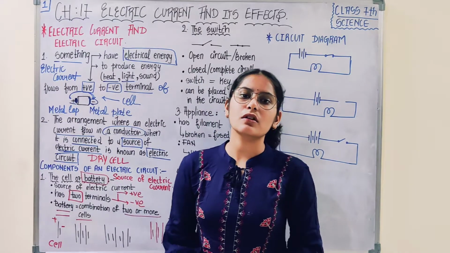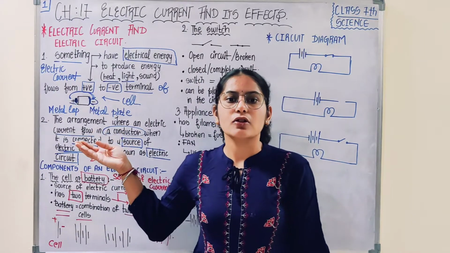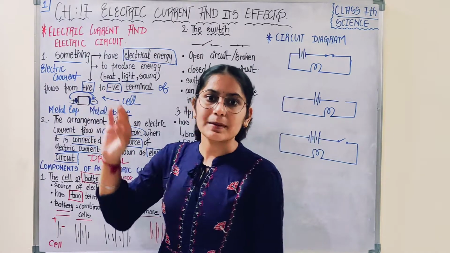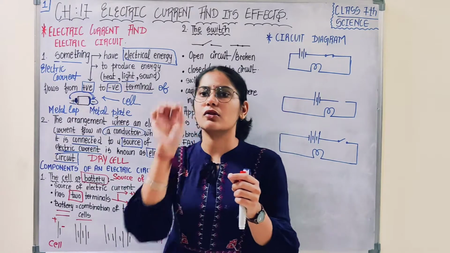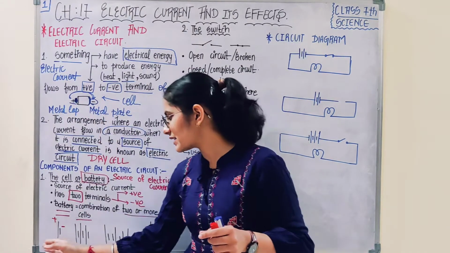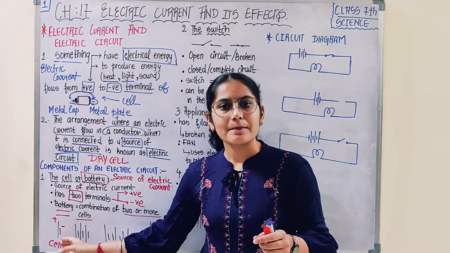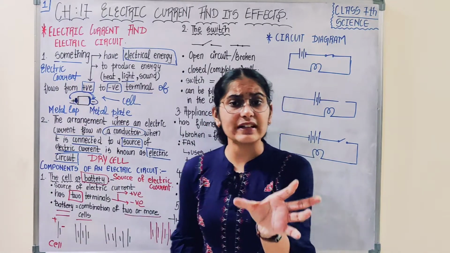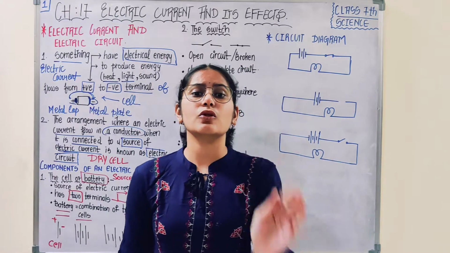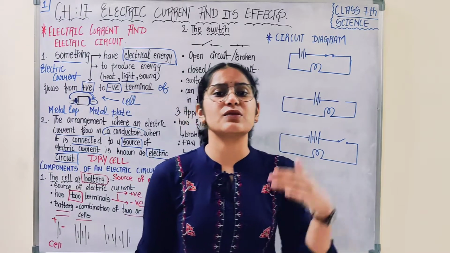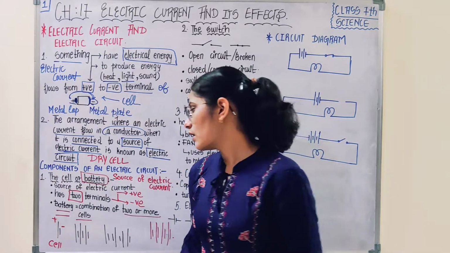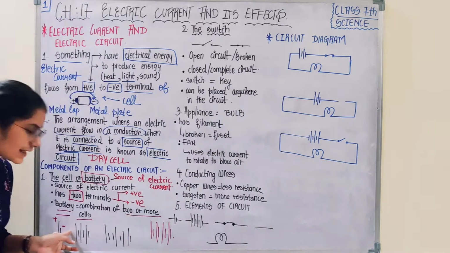While drawing a circuit diagram, you wouldn't always include the full drawing of a cell. It would be cumbersome and very difficult to always draw the cell like this. So it is very easy to use a symbol like this. The main focus is that you just mention the two terminals of the cell, of which one is positive and another is negative. So this is the positive and negative terminal of a cell.